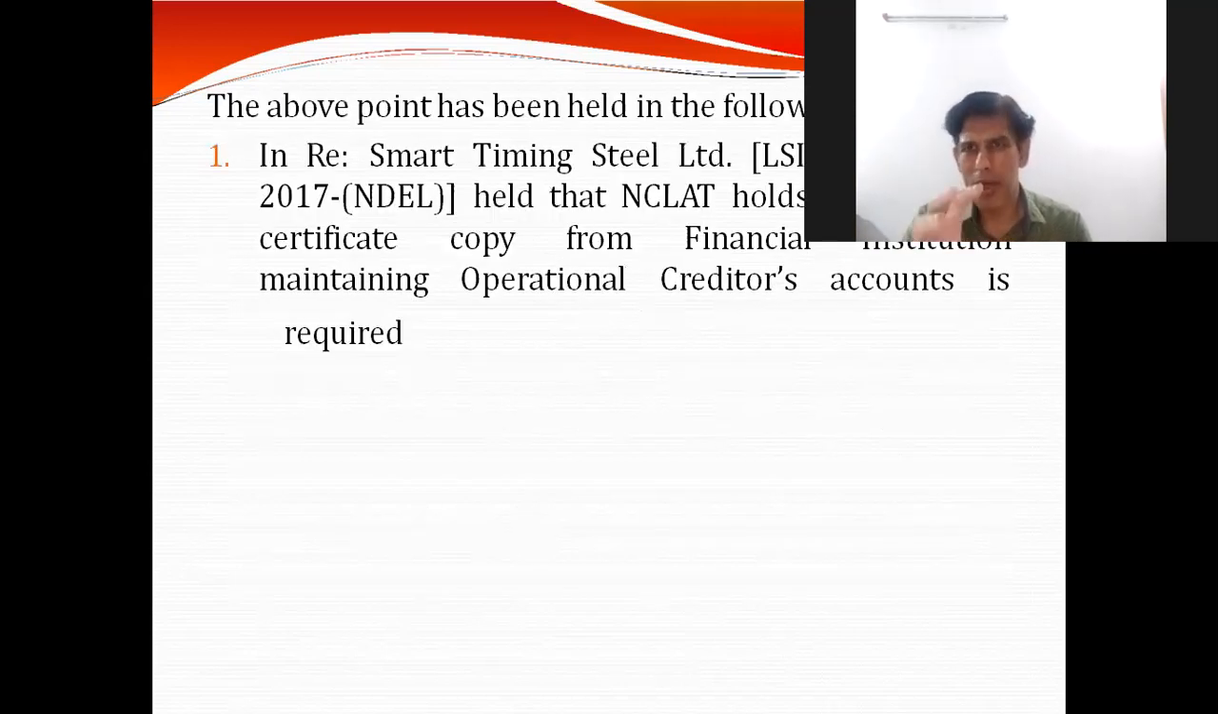And these points have been reiterated in many cases, and one of the cases mentioned here is Smart Time Limited, where the NCLAT has held that filing of a certificate from the financial institution is required. That is a must. So please note that the bank statement has to be submitted. So these are the requirements for filing documents under Section 9.